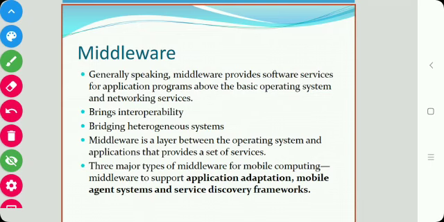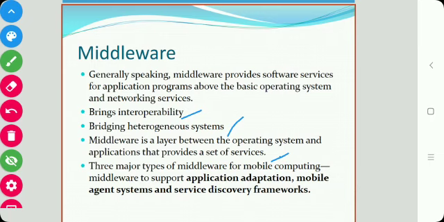and varying resource levels. For example, middleware can serve as plumbing, allowing applications that support disconnected operation. So this mobile middleware supports disconnected operation. It brings interoperability. It bridges heterogeneous systems. This middleware is a layer between the operating system and the application that provides a set of services.